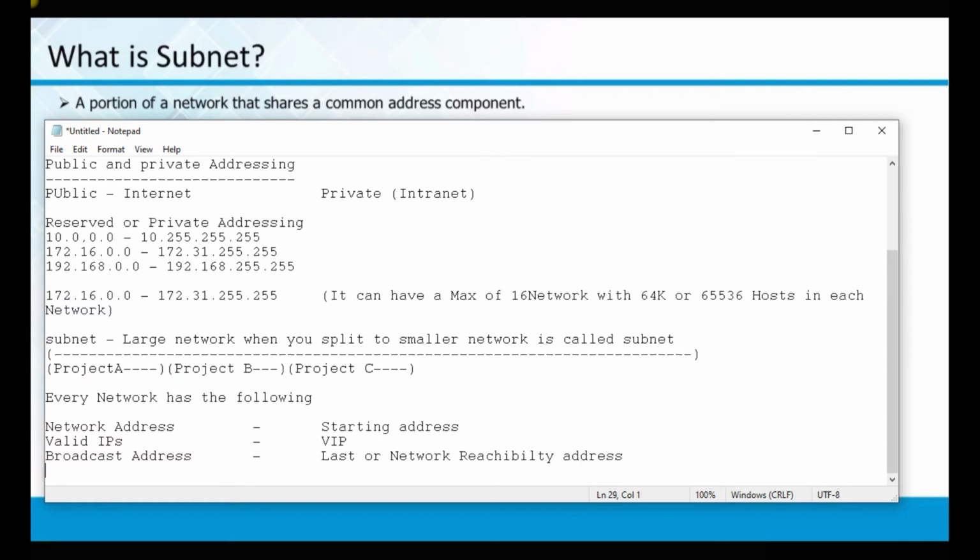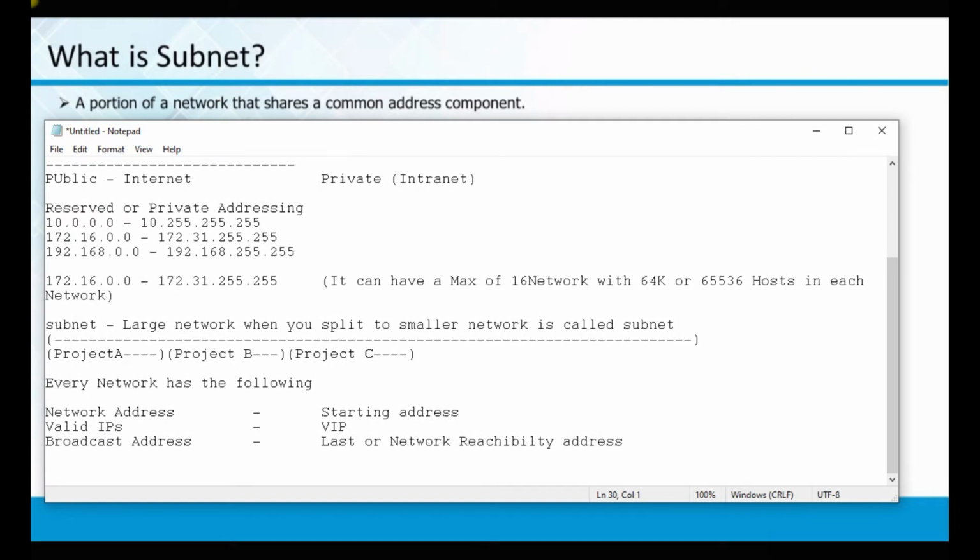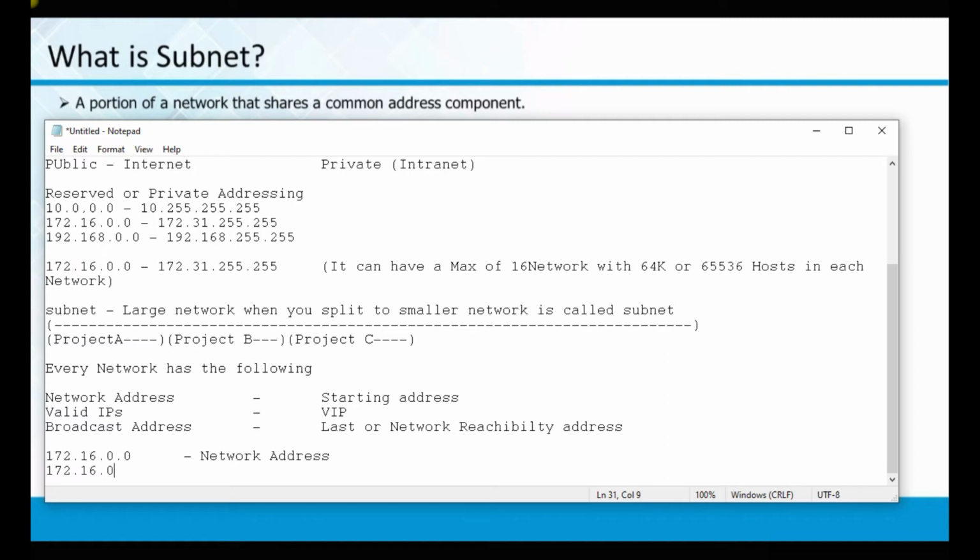I'll take a sample address, since we have selected this particular one, 172.16. If I say 172.16.0.0, this is my network address, the starting one. From 172.16.0.1 up to 0.254, before the last address, we call these valid IPs.